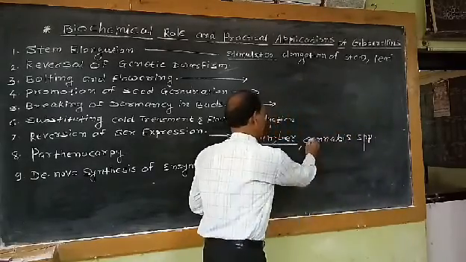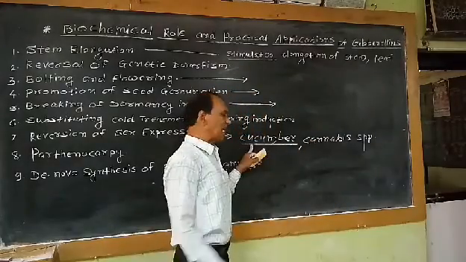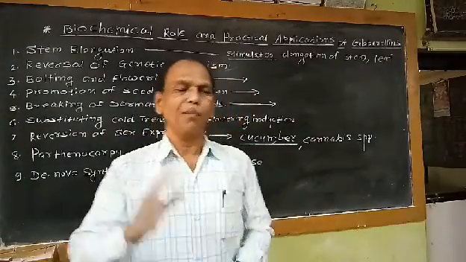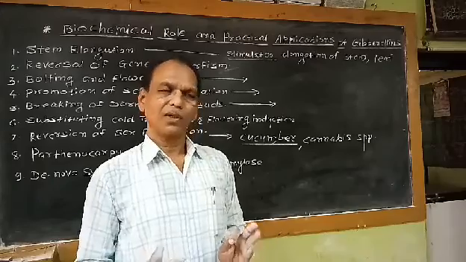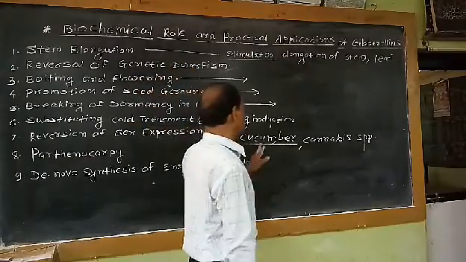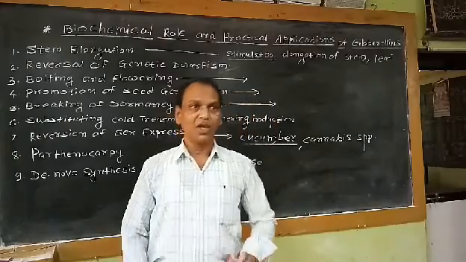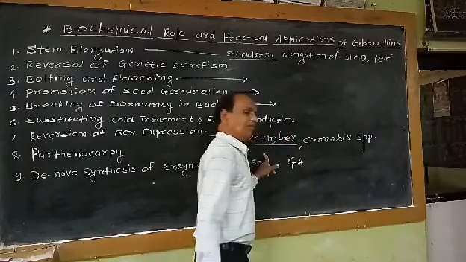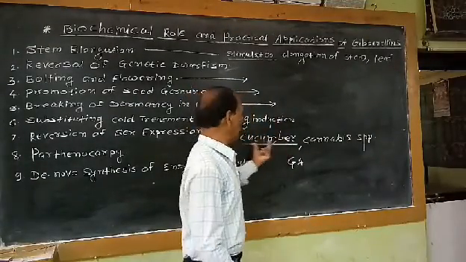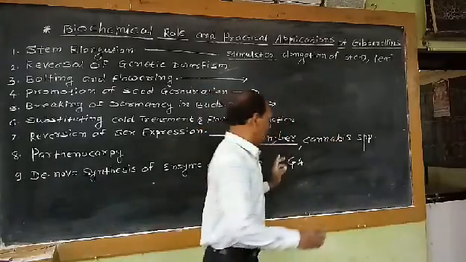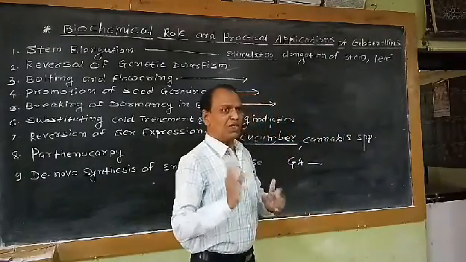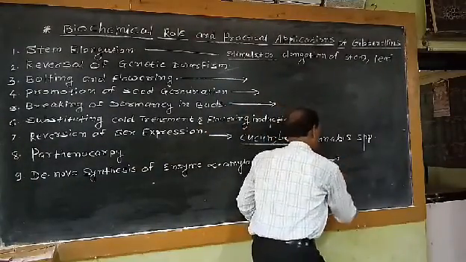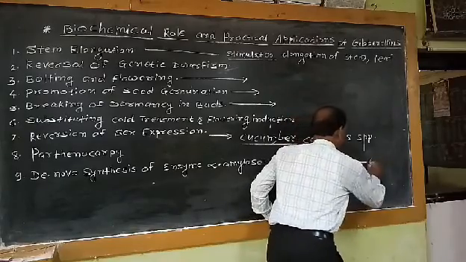In case of cannabis species, as well as in case of Cucumis sativus or cucumber plant, these plants produce male flowers and female flowers separately. That means unisexual flowers are produced by these plants. If we spray the GA solution on such flowers of plants like cucumber as well as cannabis species, the change in the sex expression takes place in this plant. That means male flowers are converted into female flowers.